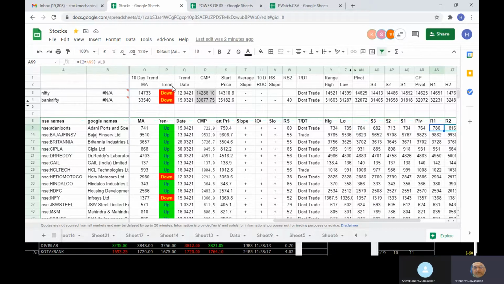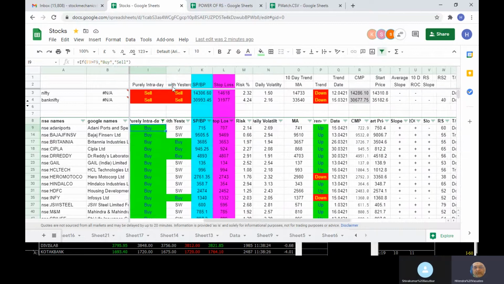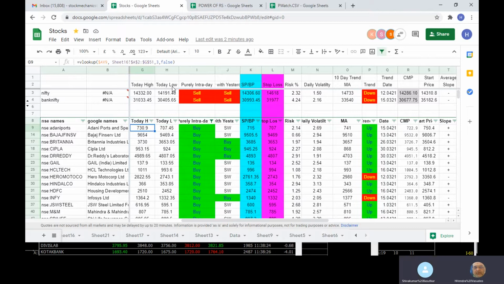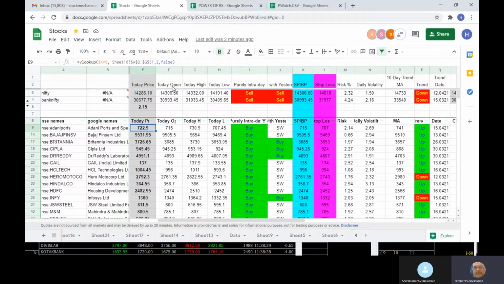Okay, so this will give you a buy once you have bought it. Now, before going further, I'll come on to this particular section, column I. Why it is showing as a buy in column I is because it is above the open. If you see, the open is 715 and the price is 712. Because it is above the open, it is showing as a buy.